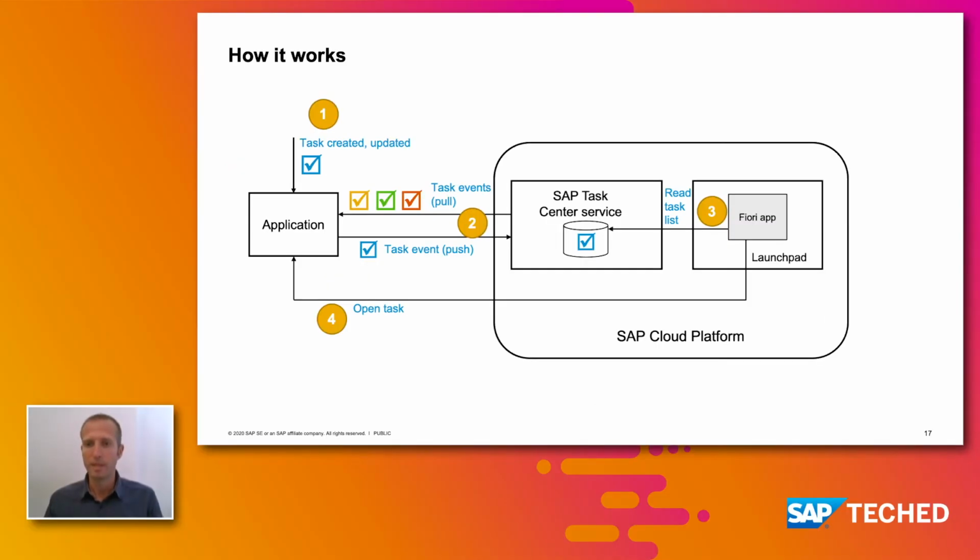In step 3, the approver logs on to the Fiori application and reads his or her tasks. When the approver decides to work on one of those tasks, via step 4, with a deep link, the task UI is opened directly at the application site. Then the approver could complete the task directly at the application. Then this update could be considered again as step 1, and the whole process starts over again.